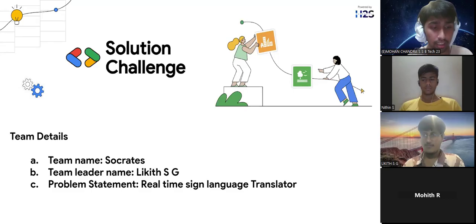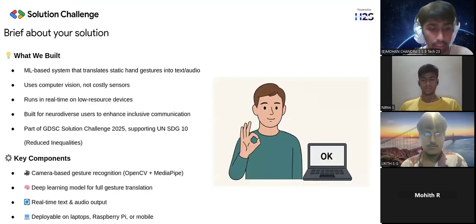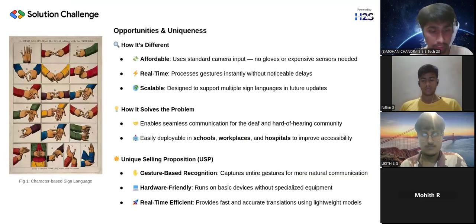Our team has tackled a deeply impactful problem, enhancing communication accessibility for the deaf and hard of hearing community. Our focus is on real-time sign language translation, a crucial need in the world where millions rely on sign language but often face communication barriers due to a lack of interpreters or awareness. The challenge is to bridge this gap affordably, effectively, and inclusively.